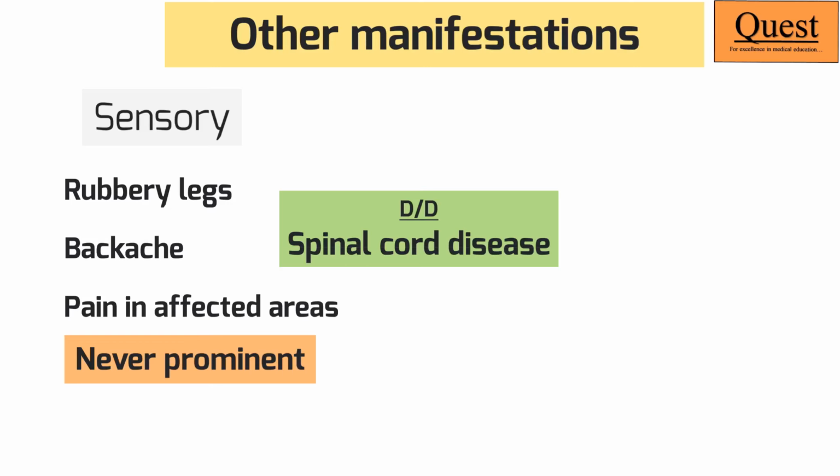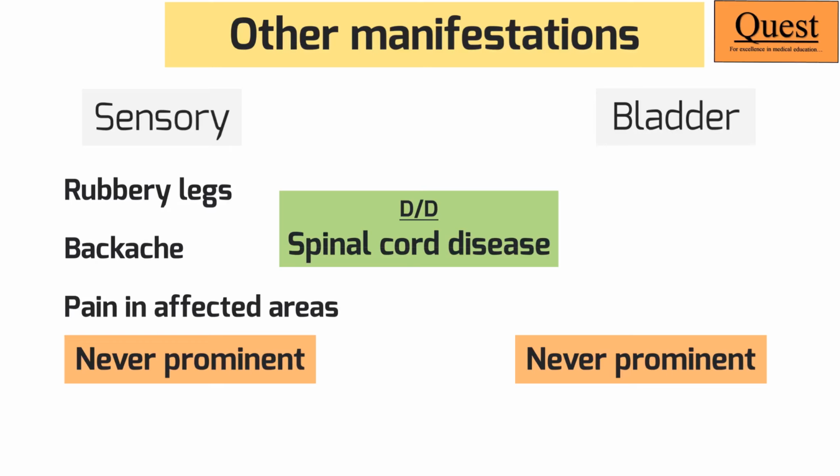On the same lines, bladder involvement is again not a prominent symptom of GBS. If at all the bladder is involved, that is going to be a transient involvement, and therefore bladder involvement should again make us think of the spinal cord.